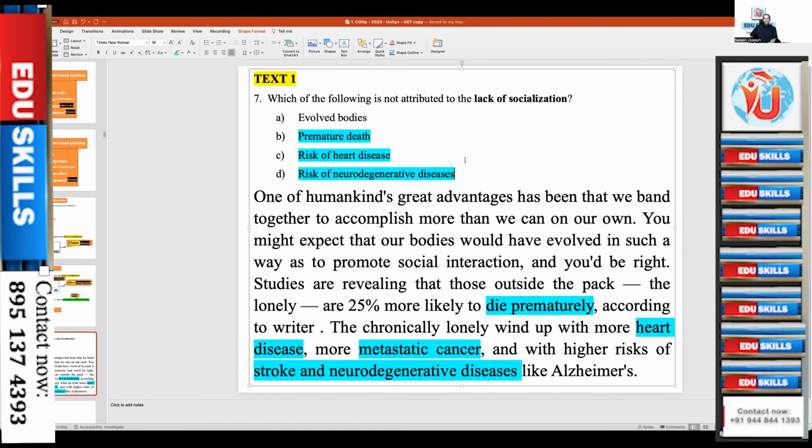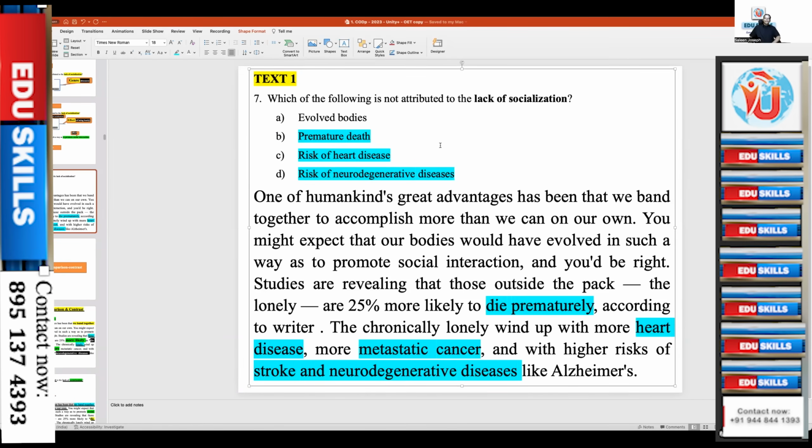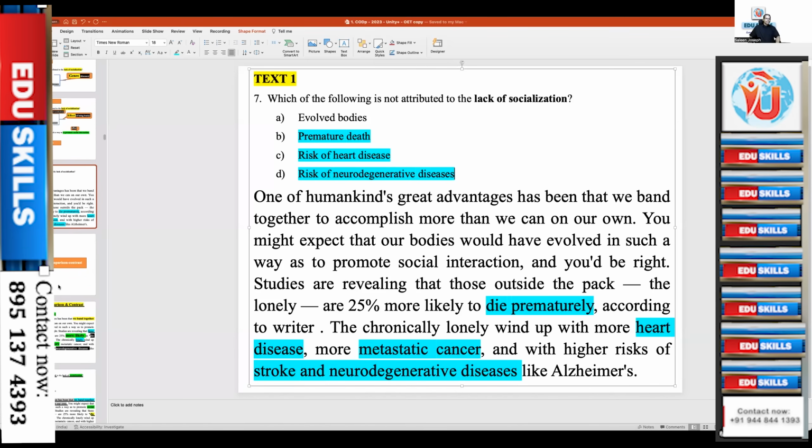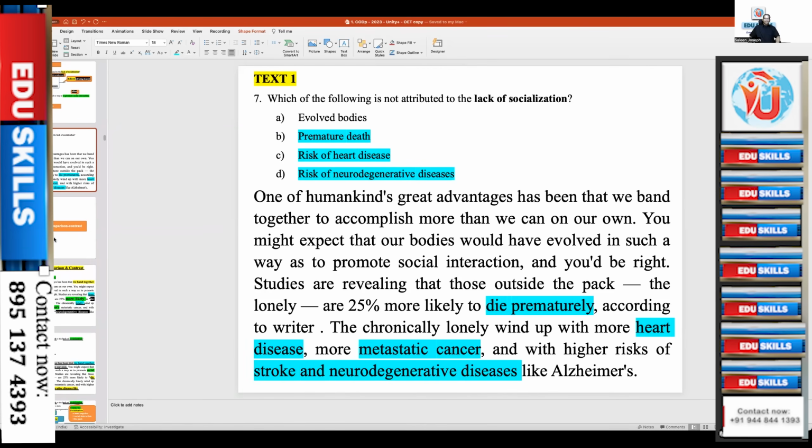Sometimes they give you three brand names and one generic name, then the generic name is the answer. Or if they give three generic names and one brand name, the brand name is the answer. Whatever is given as the single odd one will be the right answer. Is that clear? That's how even without reading, you can conclude the answers if you know the options. In such questions, definitely you can get into that cause and effect.